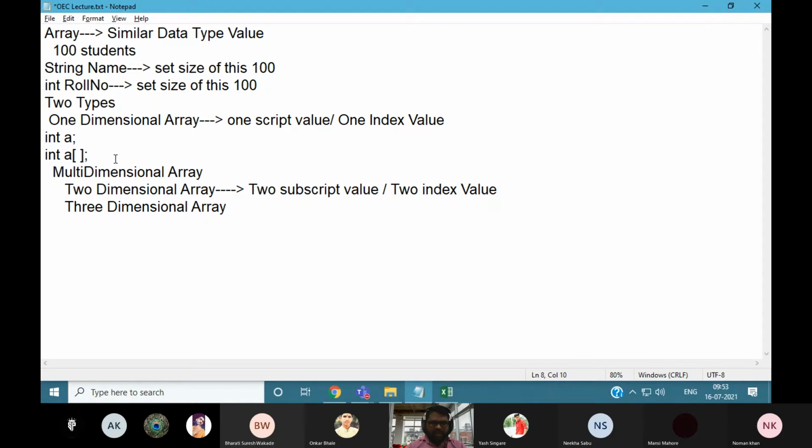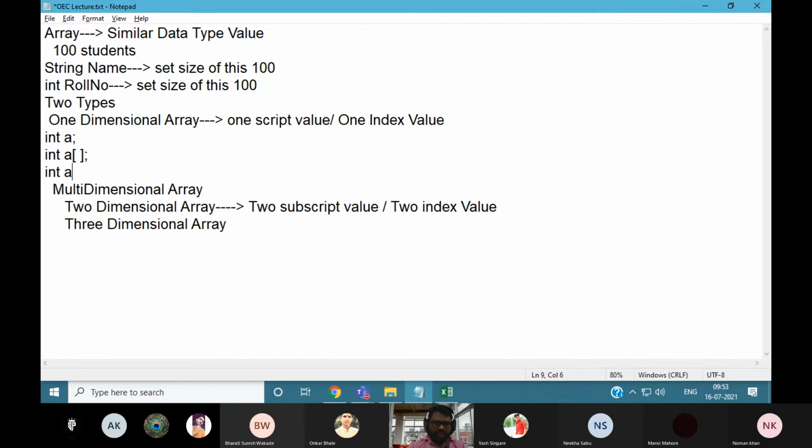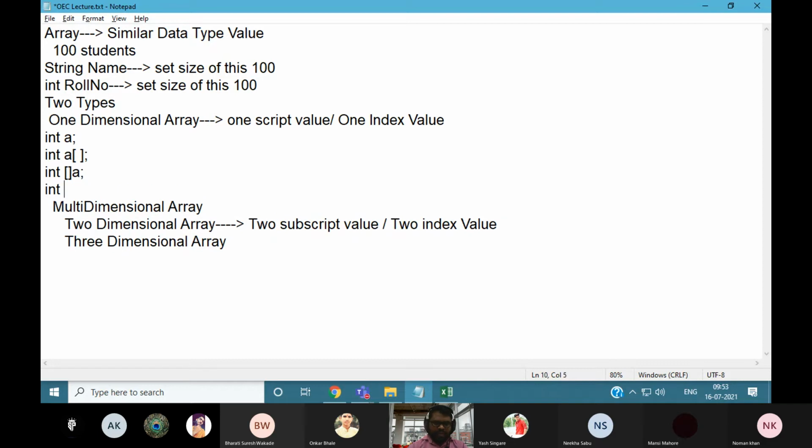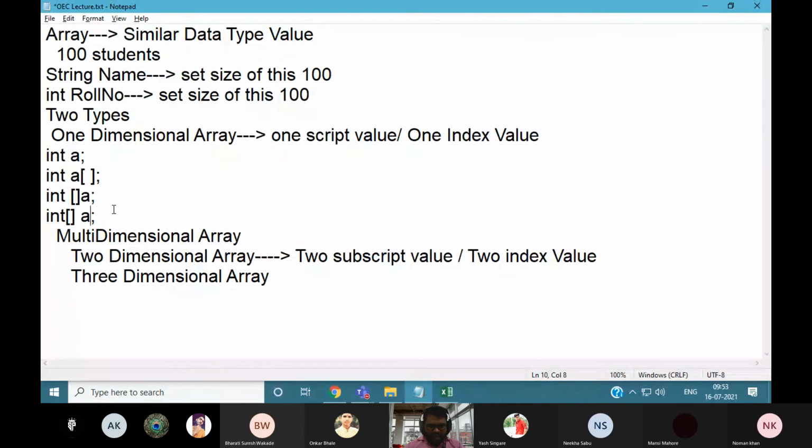So in Java we can define the array in different ways. So this is the first approach, int a like this. This is the second. int with square brackets. Okay. Third one. In this manner we can define the array variable.